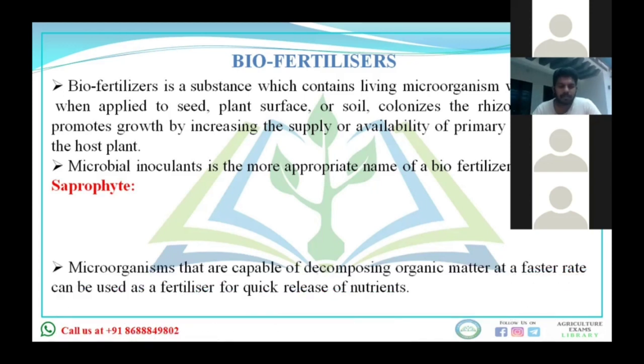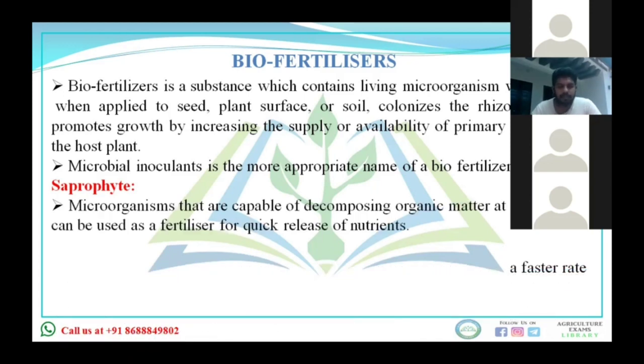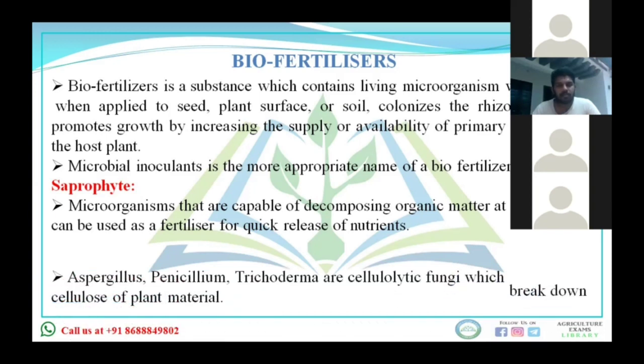After that, what are saprophytes? Saprophytes are organisms which feed on dead and decaying matter, that is, microorganisms capable of decomposing organic matter, and that decomposed part can be used as a fertilizer, useful in quick release of nutrients, and those nutrients become available to the plant.